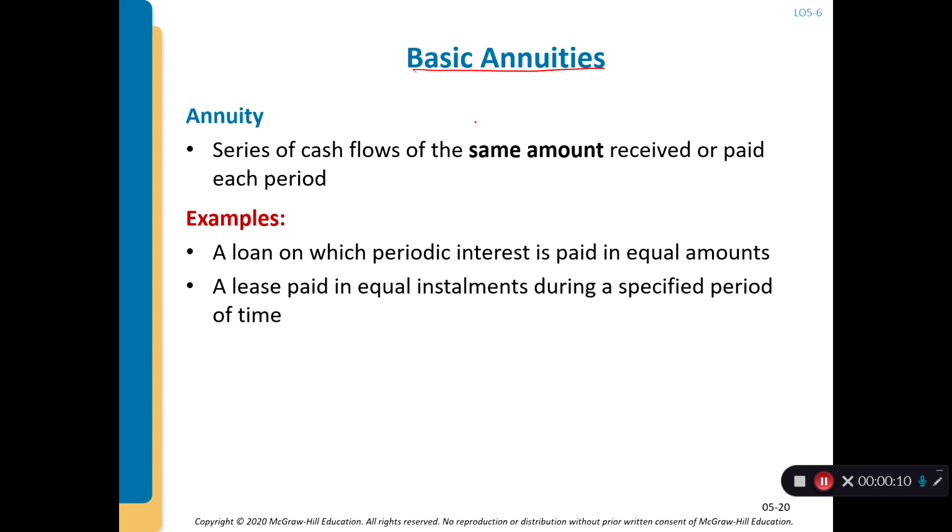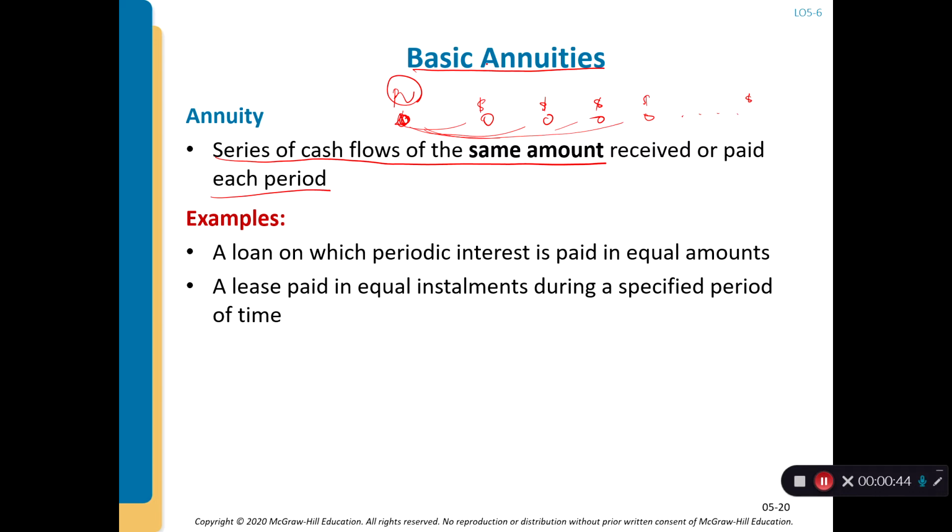What is an annuity? An annuity is a series of cash flows of the same amount received or paid each period. So basically, you have the same amount of money each time in the future, for many years. That's what we call an annuity. The most important thing we want to know is the present value of the money that you invest, which can support multiple periods of payments or receipts.